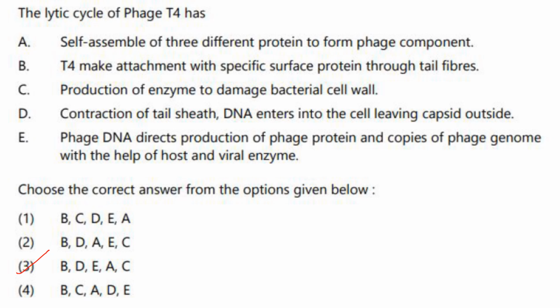So B, D. Then phage directs production of phage protein and copies of phage genome with the help of host and viral enzymes, E. Then self-assembly of the three different proteins to form phage components, A. Then production of enzyme to damage bacterial cell wall so that it can lyse the bacterial cell and come out. So answer here is option 3, that is B, D, E, A, C.